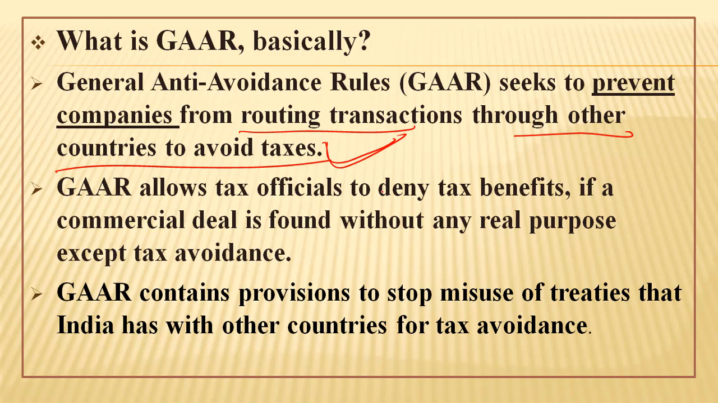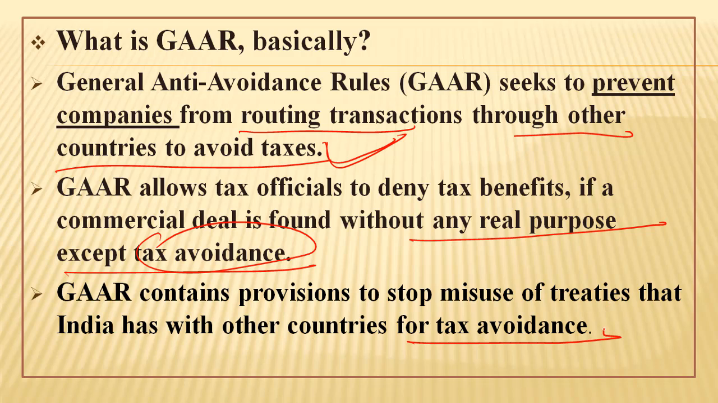GAAR allows tax officials to deny tax benefits if a commercial deal is found to have no real purpose except tax avoidance, as we have studied just now. GAAR contains provisions to stop misuse of treaties that India has signed with other countries for tax avoidance. Now these treaties are called double taxation avoidance agreements. What are double taxation avoidance agreements? We will see here.